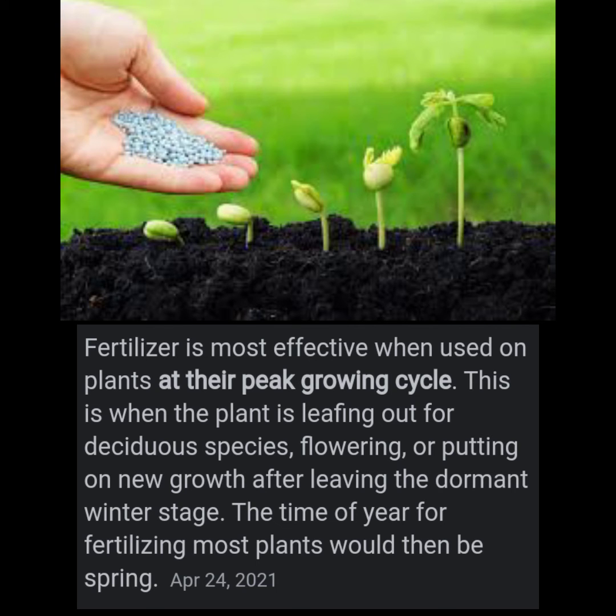Fertilizer is most effective when used on plants at their peak growth cycle. This is when the plant is leafing out, flowering, or putting on new growth, leaving the dormant winter stage. The time of year for fertilizing most plants would be spring.